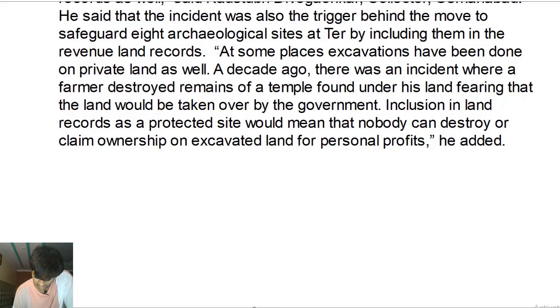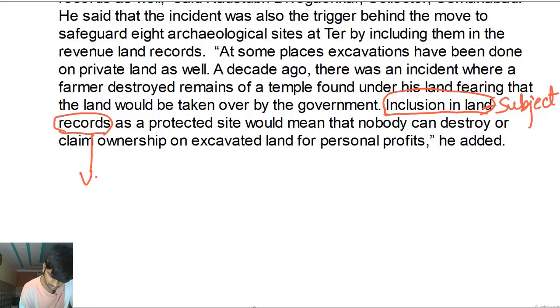Okay, a decade ago there was an incident where a farmer destroyed remains of the temple. Inclusion in land records. This is the verb. So inclusion in land is the subject. What records? Inclusion in land. Records is the verb.